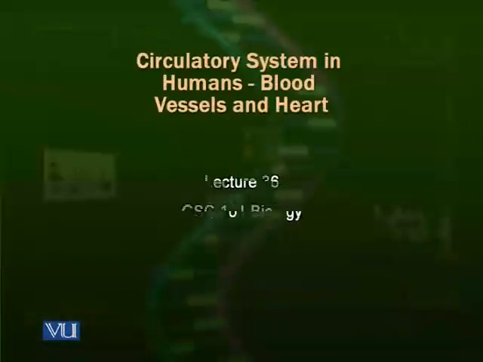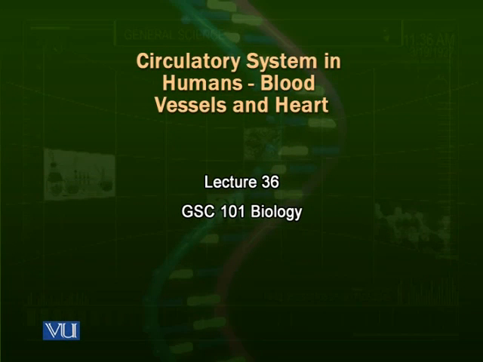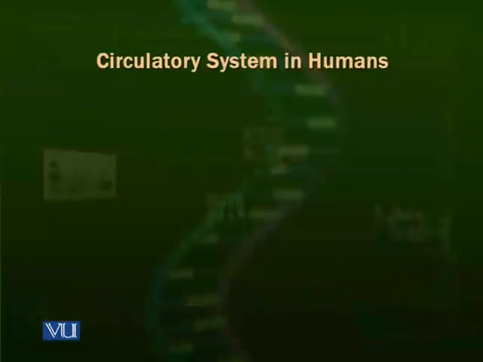In this lecture, we are going to talk about the circulatory system in human beings and its specific parts, the heart and the vessels. The circulatory system in human beings serves all the requirements for the transport of materials within the body and sometimes exchange with the environment.